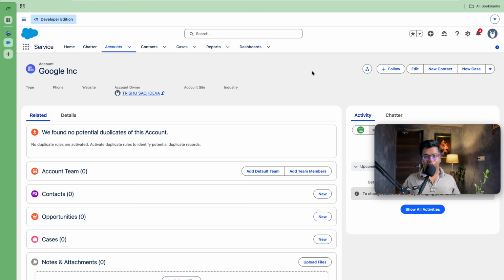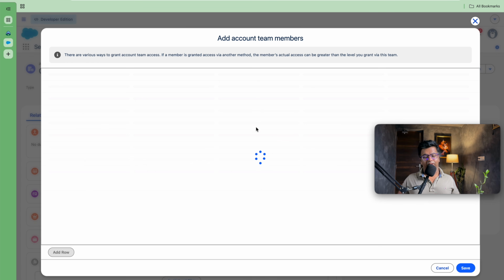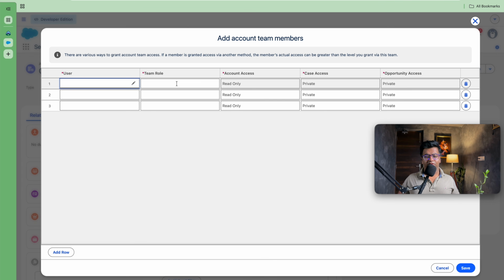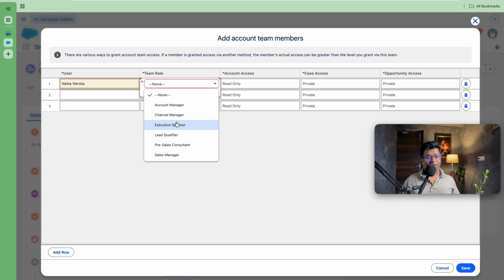Now you are able to see that account team has been added here. You can add a default team, but we will be doing that later. Here we will be adding team members. Since you have multiple access options here, like account access as read only, case, and this, you can give the access accordingly. So let's search for Neha Verma. Let's set the team role from the predefined roles that have already been set.